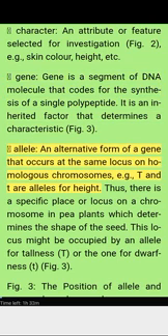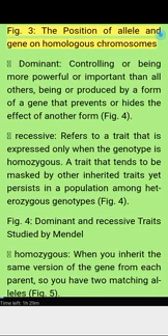Allele: an alternative form of a gene that occurs at the same locus on homologous chromosomes, e.g., T and t are alleles for height. Thus, there is a specific place or locus on a chromosome in pea plants which determines the shape of the seed. This locus might be occupied by an allele for tallness, T, or the one for dwarfness, t. Figure 3. The position of allele and gene on homologous chromosomes.